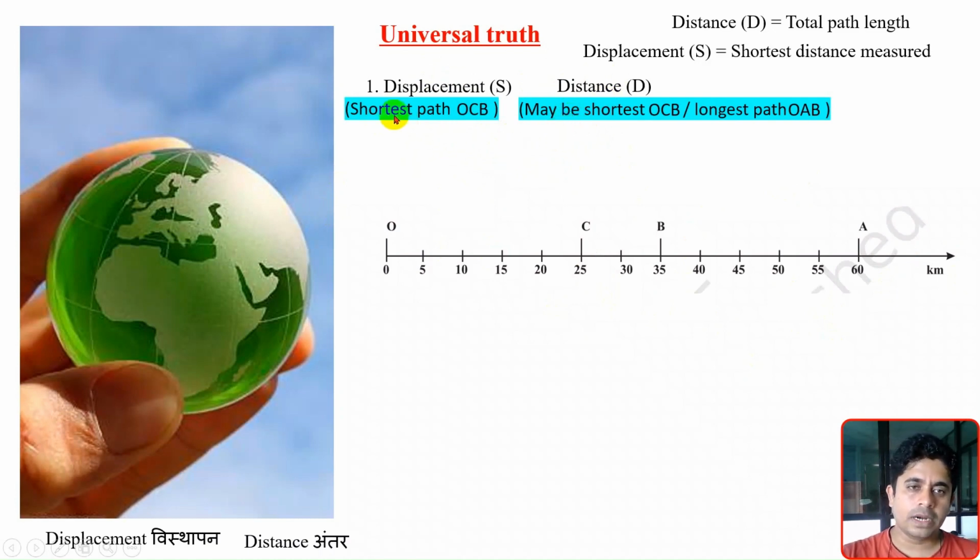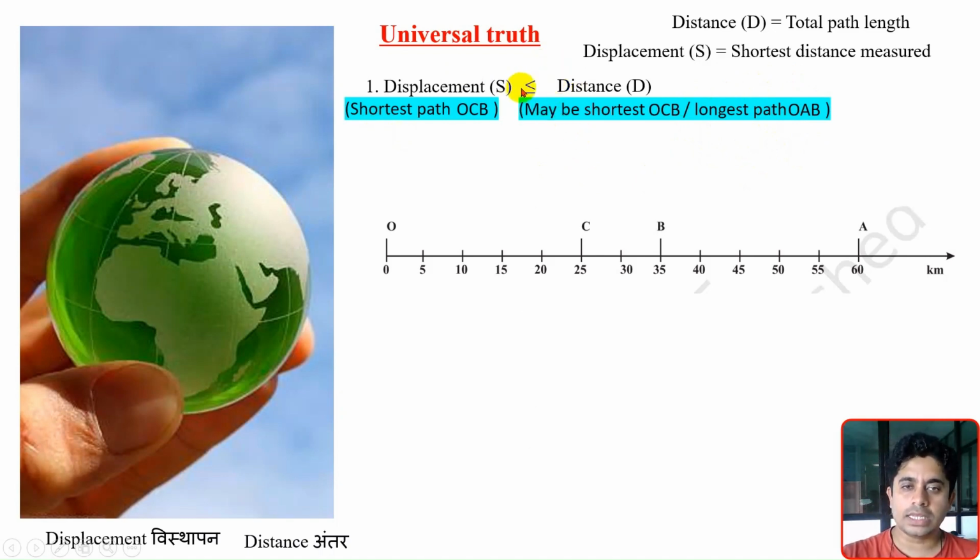But if I compare the shortest path OCB with the longest path OAB, is it possible that the shortest path is greater than the longest path? No. The shortest path will always be lesser than the longest path, so here in between I need to put the sign less than.